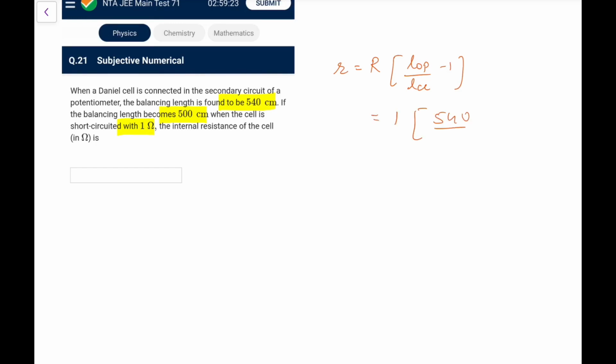So this is 1, this is 540 by 500 minus 1, so this is 540, this is 40 by 500. So it is 40 by 500, this comes out as 4 by 50, that is, you can write it as 1 upon 12.5 ohms. So 1 upon 12.5 ohms, you can write it as 0.0, and then it won't come, that would be 0 12.5, that would be 8 times, so it is 0.08 ohms. You can go for it.